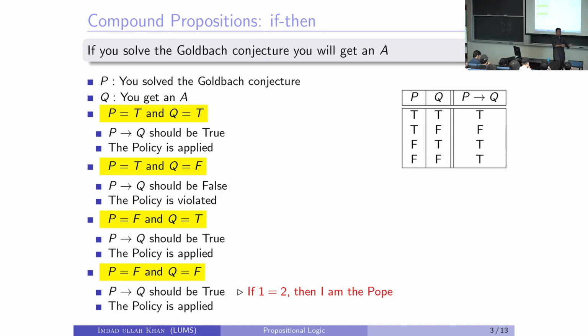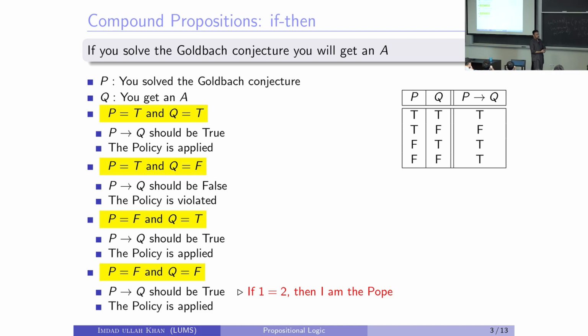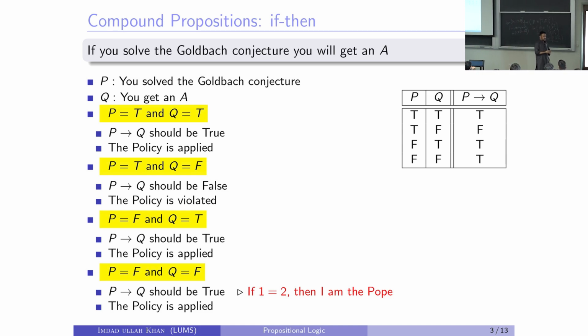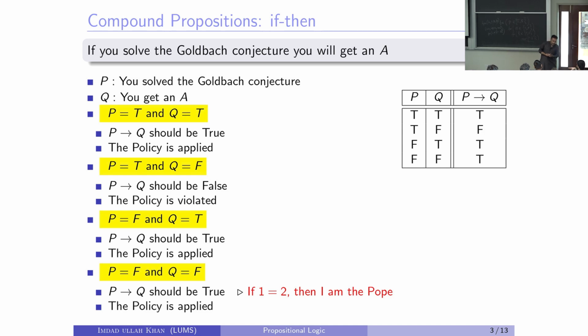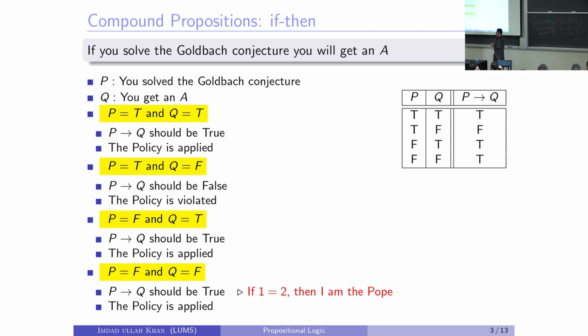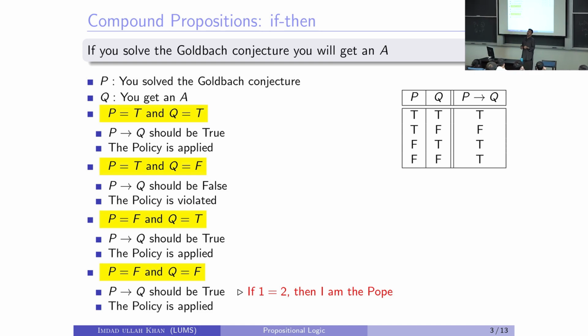You didn't solve the Goldbach conjecture, but you shined the instructor's shoes. The statement is vacuously true. Would this count as the statement being vacuously true? Yes. The statement is vacuously true, or the statement is trivially true. It's one of the two things. Vacuously and trivially have a meaning in the math literature. I guess this is vacuously true, or sometimes it's called trivially true.